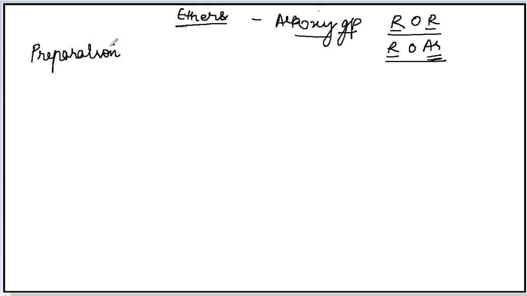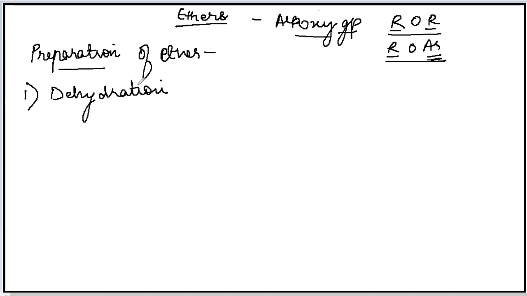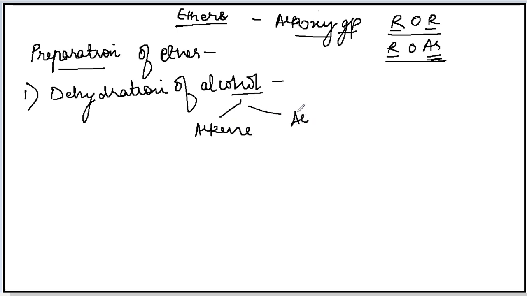Ethers can be prepared by two methods. The first method to prepare ether is by dehydration of alcohol. Dehydration of alcohol, the name itself suggests that there will be removal of a water molecule from alcohols. This method involves the formation of both alkene as well as ether. When the alcohol undergoes dehydration, it can form alkene and it can form ether. But which product will be formed depends upon the reaction conditions.